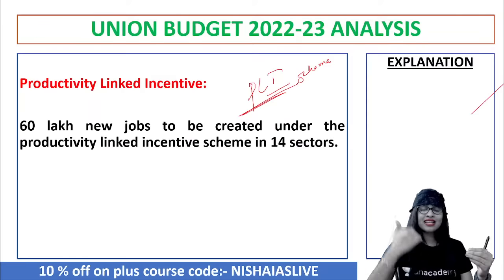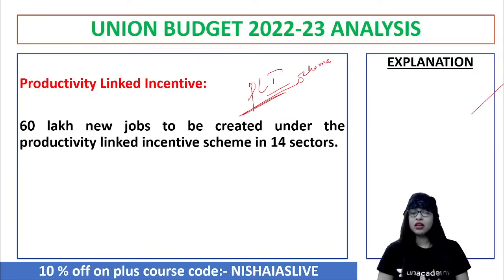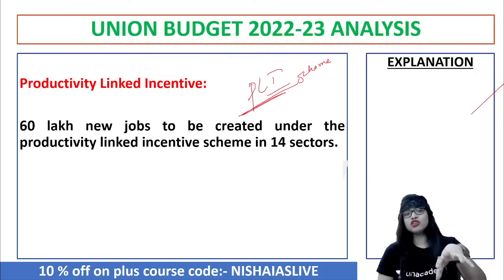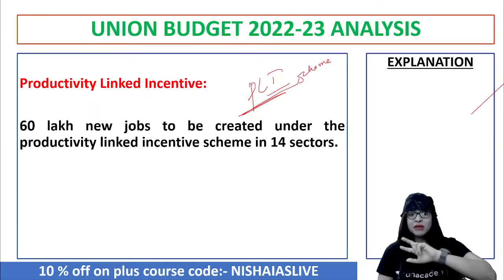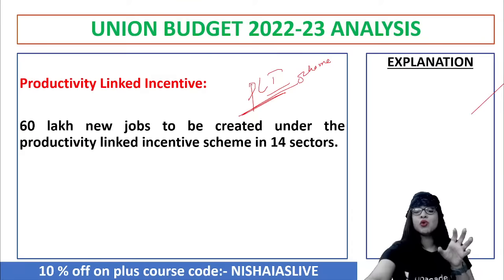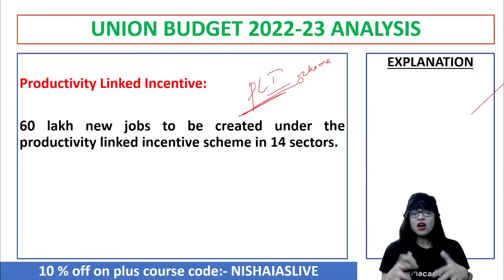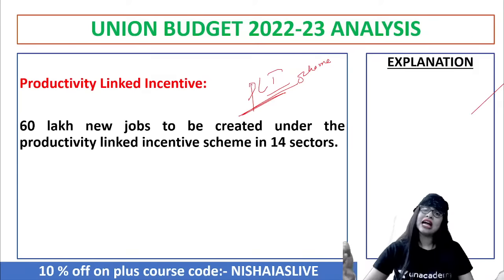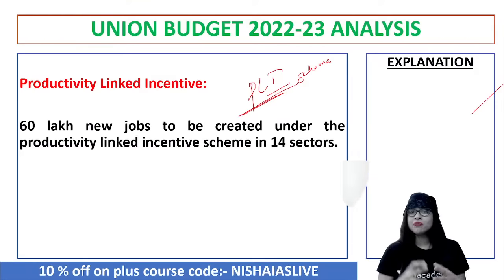So when they do that, automatically the startups, or the people, will be encouraged to come up with new initiatives. You understand? So keeping that in mind, in the current budget also, under the production linked incentive scheme, they said that this can solve the issue of unemployment. That is one of the biggest social issues. We all know that, because unemployment is causing what? When a person is not employed, he or she will not have a proper income. When there is no income, what happens to living standard? That deteriorates, or decreases. And then automatically, the contribution to the country's per capita income, or GDP, decreases, leading to lack of growth and development. So that cannot be a good indicator, right?